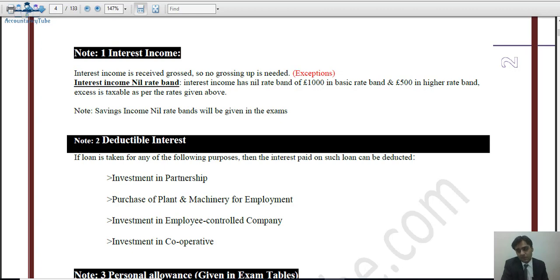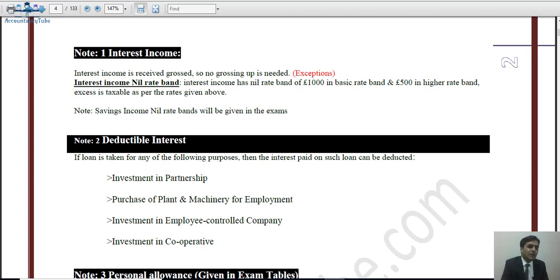However, there are certain exceptions to this rule, but as far as the advanced taxation exam is concerned, most likely you will receive all the income already grossed. However, if it isn't, the examiner will tell you. So in your case, you are lucky to have all the information grossed up, so no grossing up is needed.